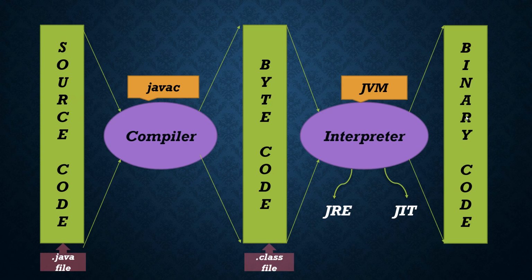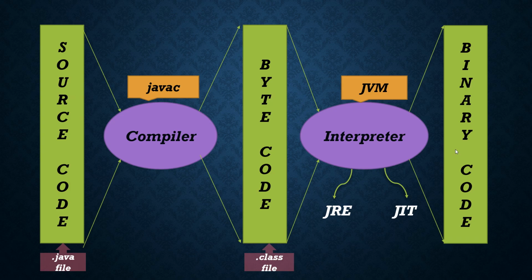So each and every instruction must be passed in the form of zeros and ones only. But if things must be passed in the form of zeros and ones, I cannot understand that, I cannot write that. That is the reason they later introduced the high level language, which can have all types of characters like alphabets, digits and special characters. But the machine can understand only the binary language.